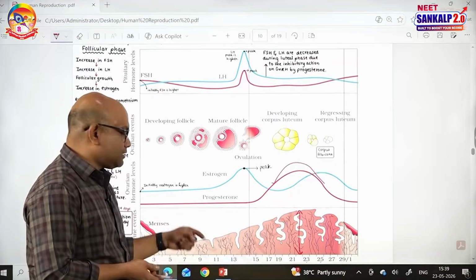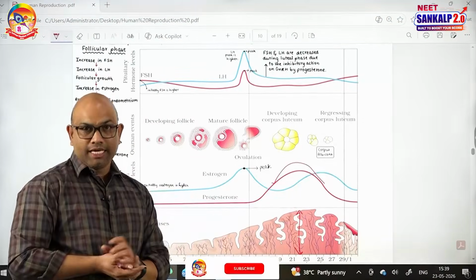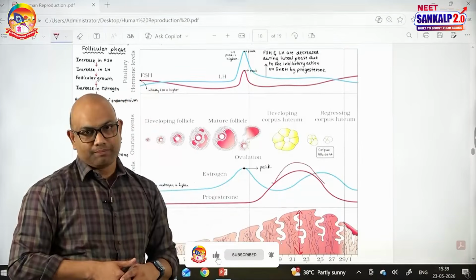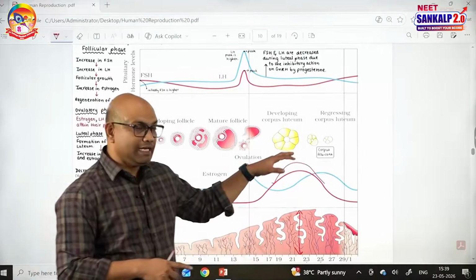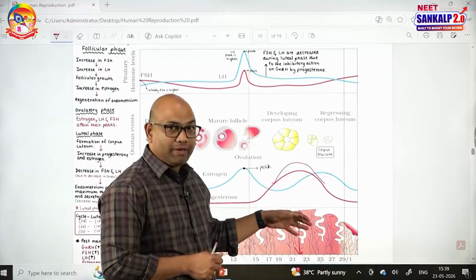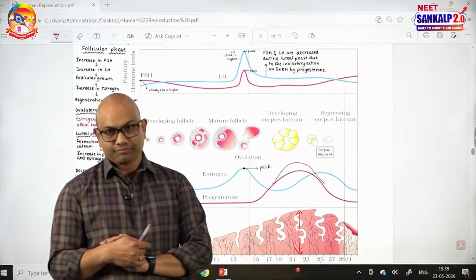The follicular phase is called proliferative. Named follicular because of the ovarian event called follicular growth. Named proliferative because of the uterine event called proliferation of the endometrium. The luteal phase is also called the secretory phase. Luteal because of the ovarian event, as the corpus luteum is formed. Secretory because progesterone maintains the secretions of the endometrial glands. Hence it is called the secretory phase.